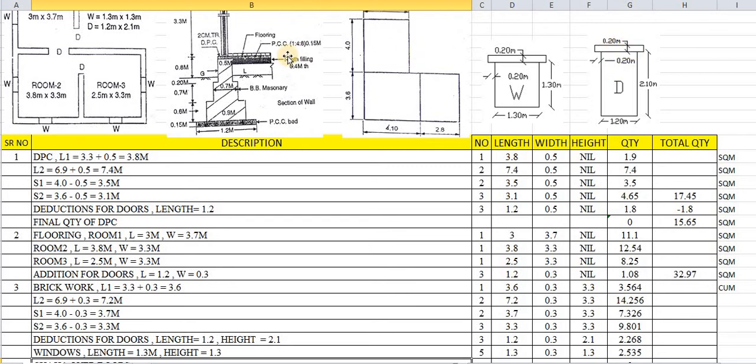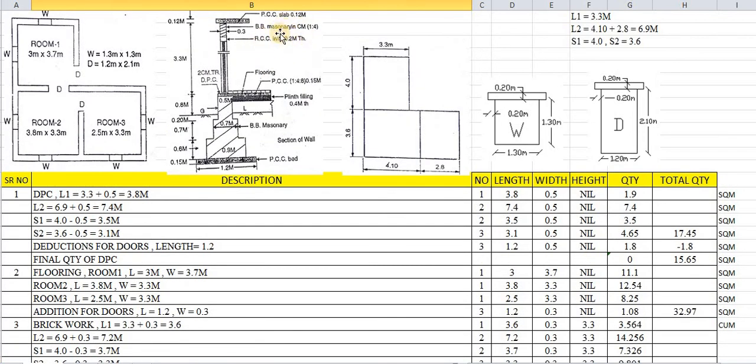The thickness of RCC chajja has been given as 0.2. That means the projections, or bearings, on both sides will be the same as the thickness. Okay, 0.2 is the thickness, that means bearing on both sides is 0.2 and 0.2. So in this way we have to calculate the length of chajja, the length of lintel for doors, over doors. Here 1.2 is the length, the inner to inner dimension of the doors, plus 0.2 for this side plus 0.2 for this side. So 1.2 plus 0.2 plus 0.2, that is what we will calculate here.